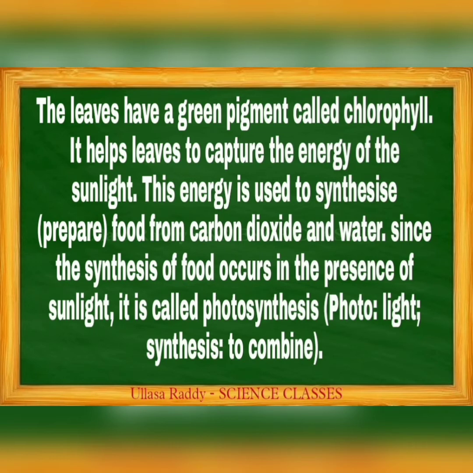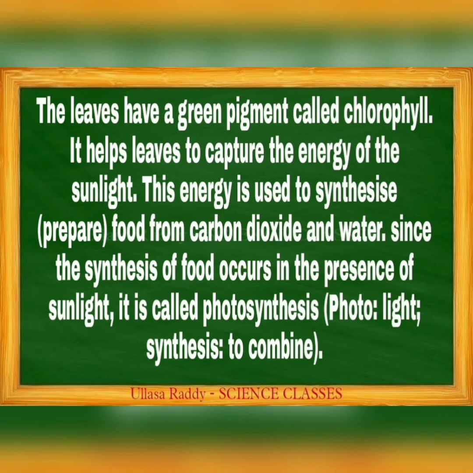Since the synthesis of food occurs in the presence of sunlight, it is called photosynthesis. Photo means light, and synthesis means to combine. Photosynthesis is a process in which plants prepare their own food with the help of sunlight, carbon dioxide, chlorophyll, and water. The leaves have a green pigment called chlorophyll, which is the reason for the green color of the leaves.